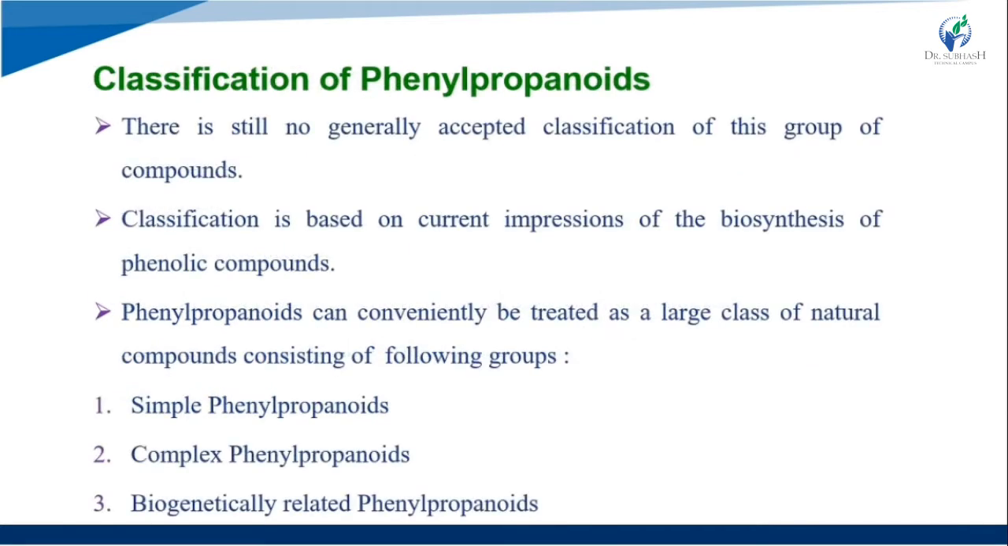Now we see the classification of the phenylpropanoids. There is still no generally accepted classification of these groups of compounds. The classification is based on current impressions of the biosynthesis of phenolic compounds. Phenylpropanoids can conveniently be treated as a large class of natural compounds consisting of the following groups: simple phenylpropanoids, complex phenylpropanoids, and biogenetically related phenylpropanoids. These are the three main classes.